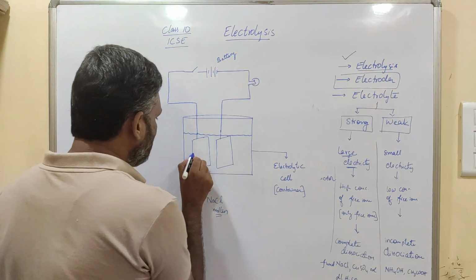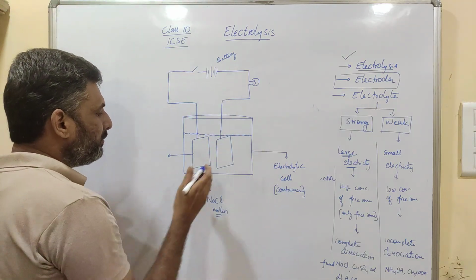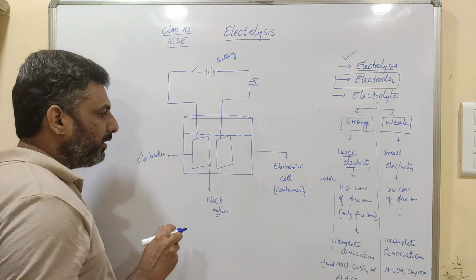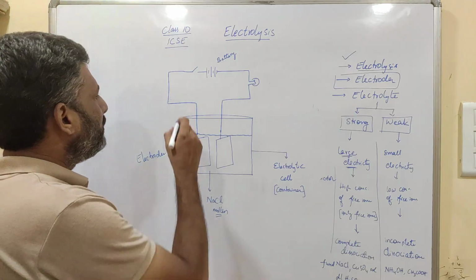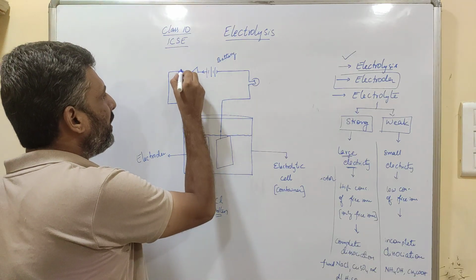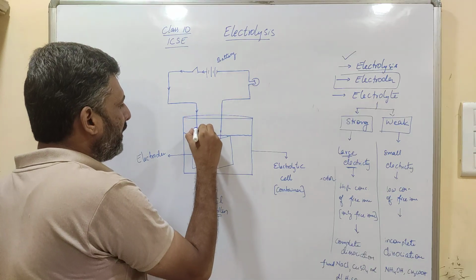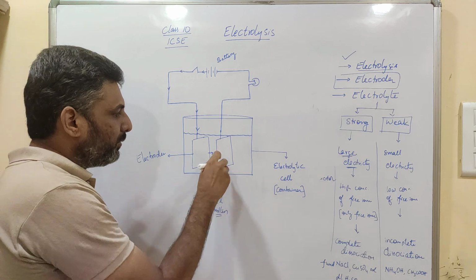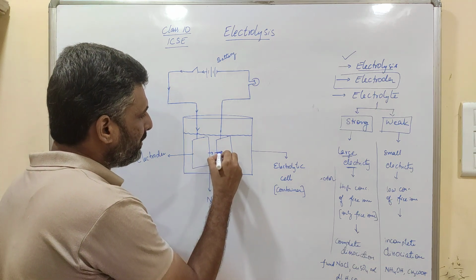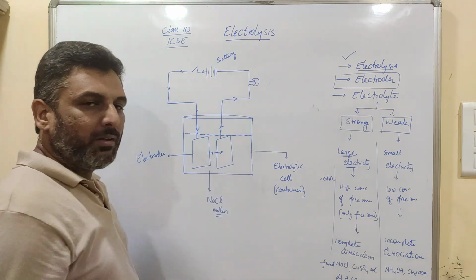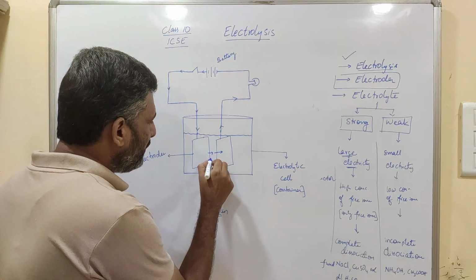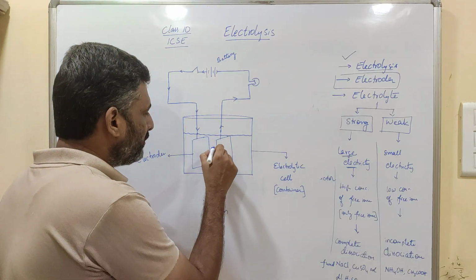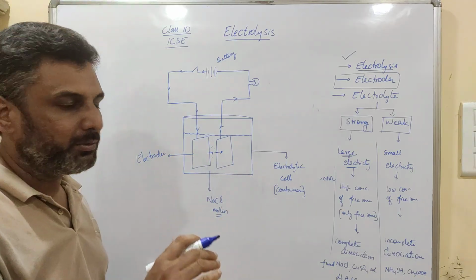These metal plates which we attach to the terminals of the battery are called electrodes. When you switch it on, the electricity enters the electrolyte from this electrode, and the circuit completes through the other electrode. Electricity passes through the electrolyte, in the sense of the free ions which are present here. Those free ions complete the circuit.